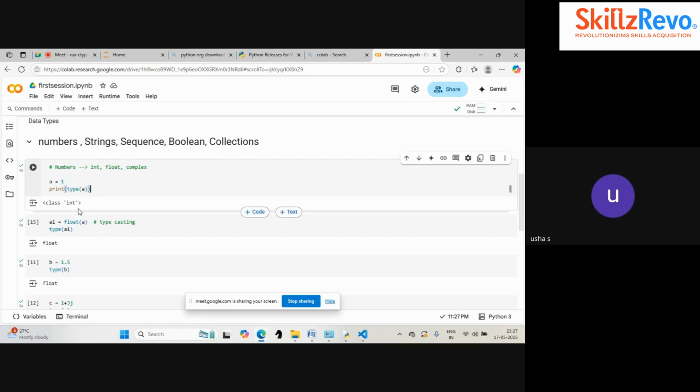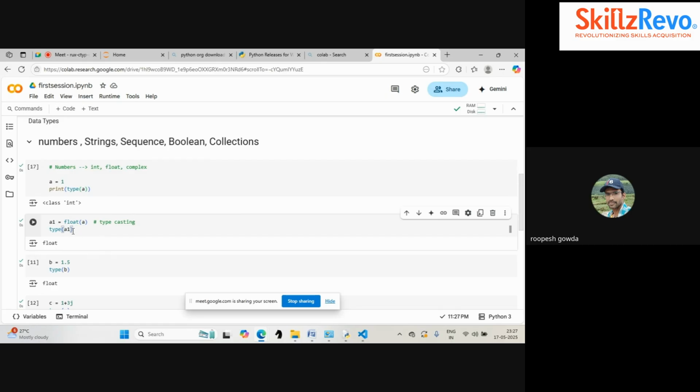When I am going to convert this integer to float, I have to use float in front of a. A is actually the integer type. I'm going to convert that to a float. I can mention inside the float the variable a. The a value is 1. The integer is now going to be converted into float. I'm storing that in another variable and printing the type, to check whether it has been converted or not. Yes, it has been converted, so it is showing float.